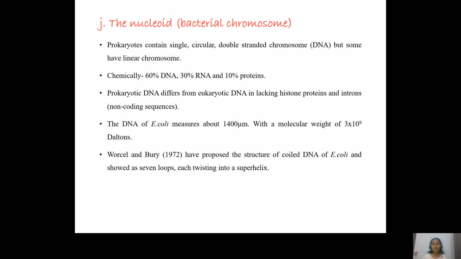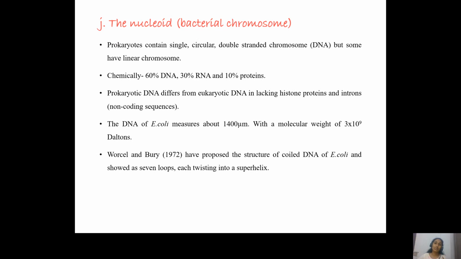The supercoiled structure was proposed by Worcel and Burgi, particularly in E. coli. The DNA of E. coli is around 1400 micrometers in length, with a molecular weight of 3 times 10 to the power of 9 daltons.